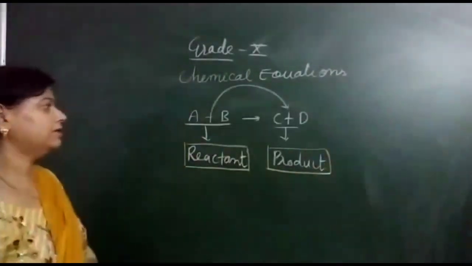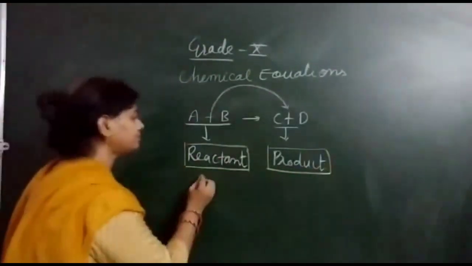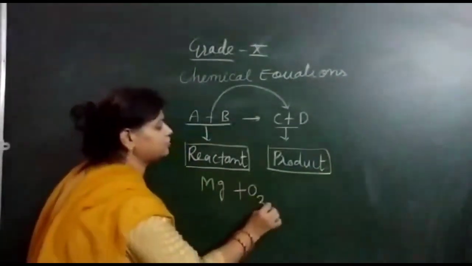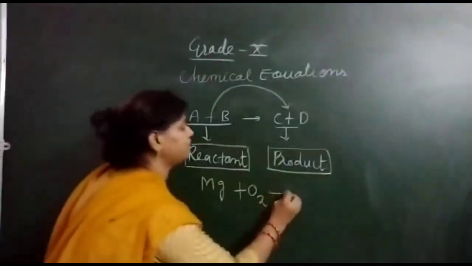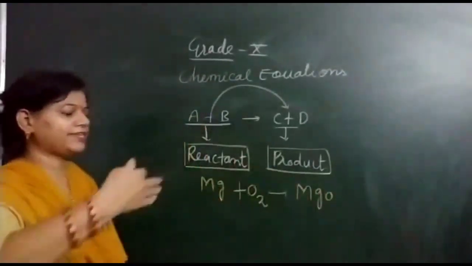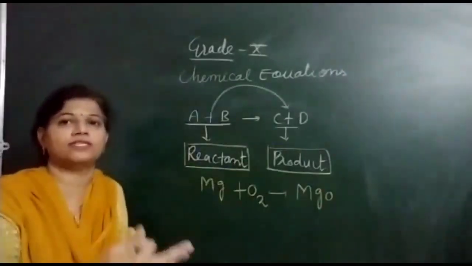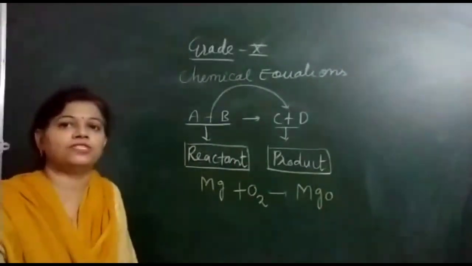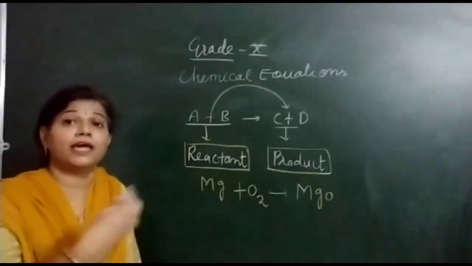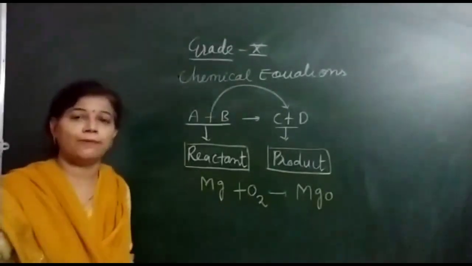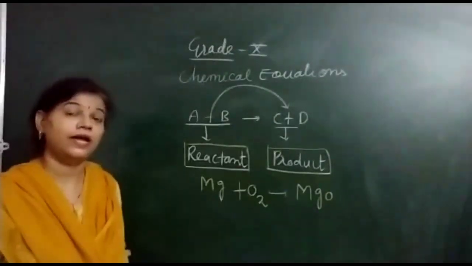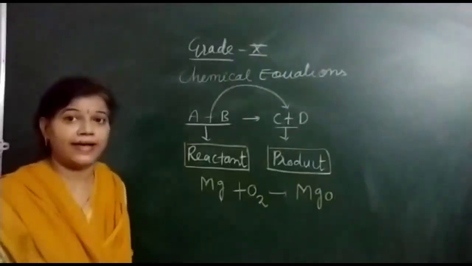For example, if I write magnesium reacts with oxygen, clear? So it will form magnesium oxide. Now, whenever I am telling magnesium reacts with oxygen and it will form magnesium oxide, it is a sentence, right? And it is a chemical change. But when this chemical change I represent in the form of a reaction, it becomes a chemical reaction.